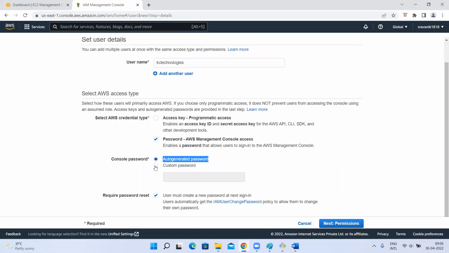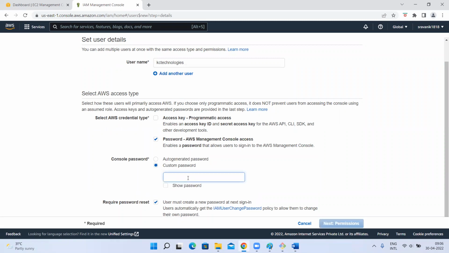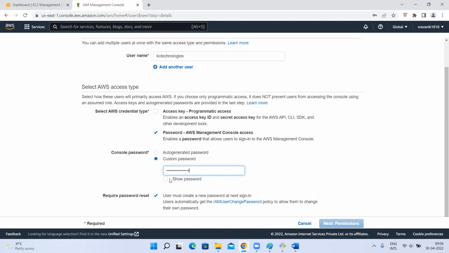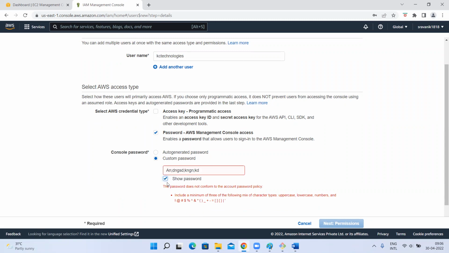No, I want to give a custom password. Okay, you give this. If you want to show the password here, you can select show password. So you set your password, for example ABC123, some random password. If you want to see it, you can select this. It is showing an error about the criteria. There should be one capital letter, one small letter, and special characters, and that is not matching, it is saying. Okay, I'll adjust that.